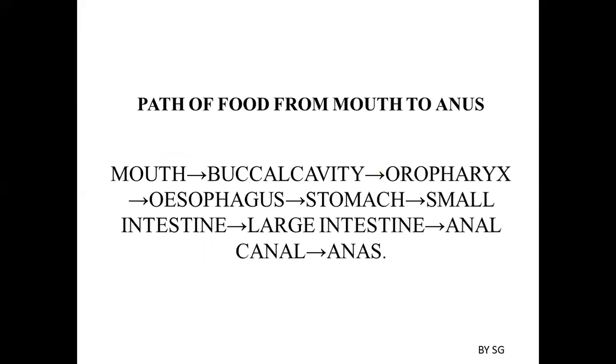This includes the path of the food from mouth through the anus, that is, the alimentary canal starts from the mouth and ends with the anus. So, mouth, buccal cavity, oropharynx, esophagus, stomach, small intestine, large intestine, anal canal, and anus. This is the path of the food which moves from mouth to the anus. Remember the complete path. They may ask you this as a short set.